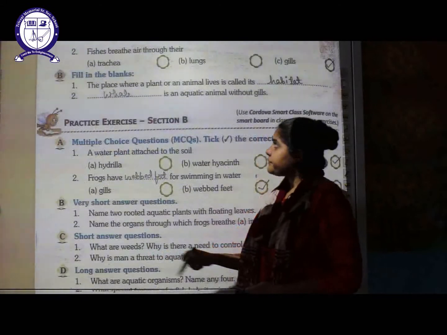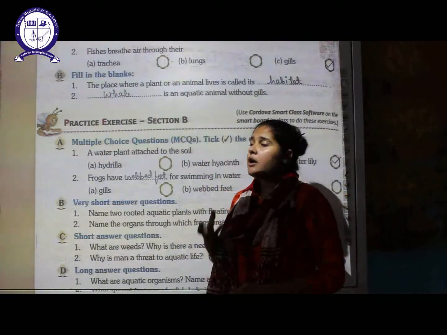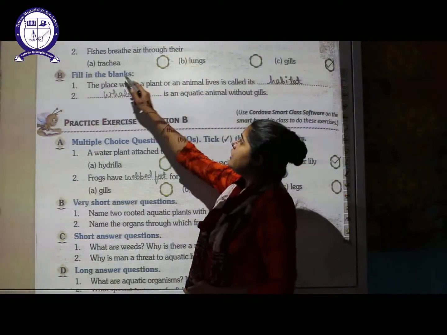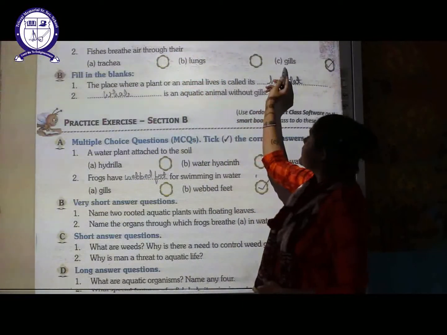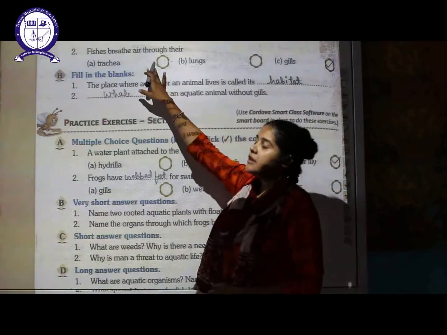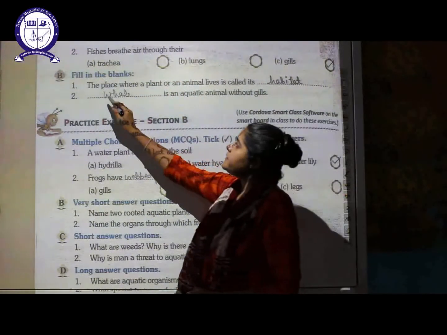Next is, fishes breathe air through their dash. So which part of the fish is going to help them to breathe in air? So tracheas, lungs or gills. So I have told you fishes have gills in order to breathe the dissolved oxygen from the water body. Next is fill in the blanks.